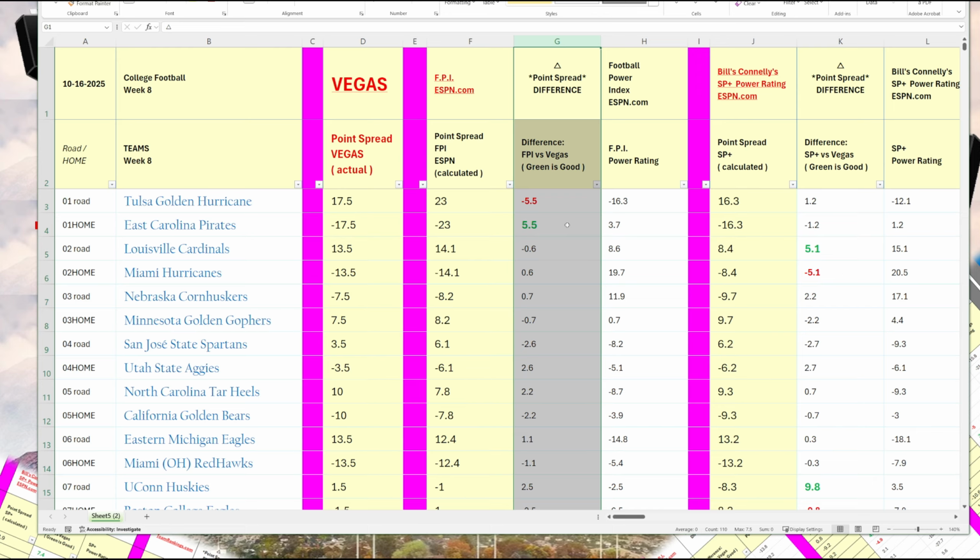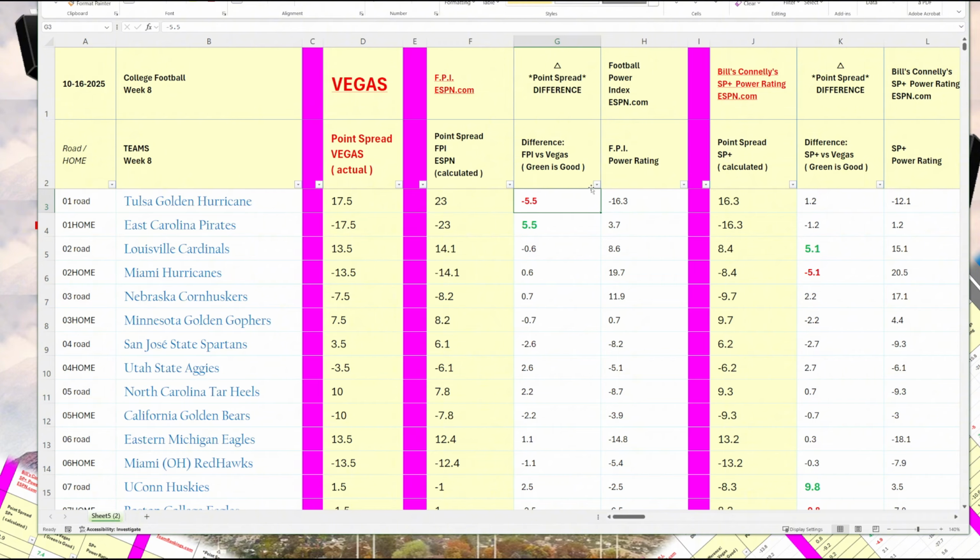So if you see a green number, that means the Vegas number for that team's point spread may have an advantage. Of course, you have to do additional research. You have to watch highlights, check injuries, etc. But this is letting you know, hey, maybe you should take a closer look. Now, a minus, the red, is bad. So in this particular case, this point spread favors East Carolina, 5.5, and Tulsa, minus 5.5.